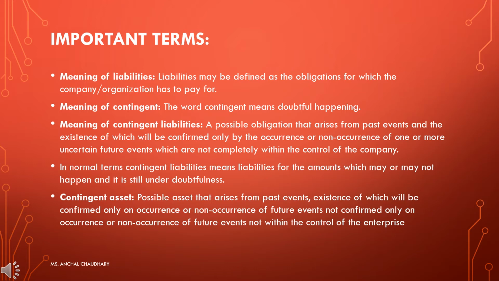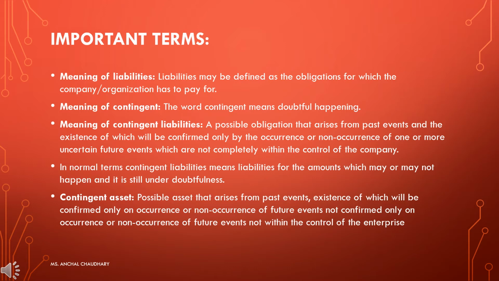Basically, liabilities क्या होती हैं? Liability is a kind of obligation, means you have taken the benefit of some kind of services, but you haven't paid any amount yet, but you have to pay the amount, so that will be your liability. It's a kind of obligation for you. And the meaning of contingent is doubtful happening, means you are not sure about any kind of happening, but you are having some sort of doubt based on your past experience or past transactions. So you are in doubt that it may happen or maybe it will not happen.